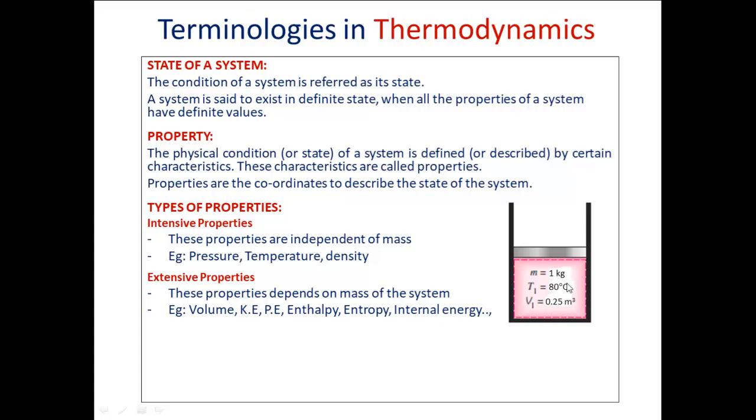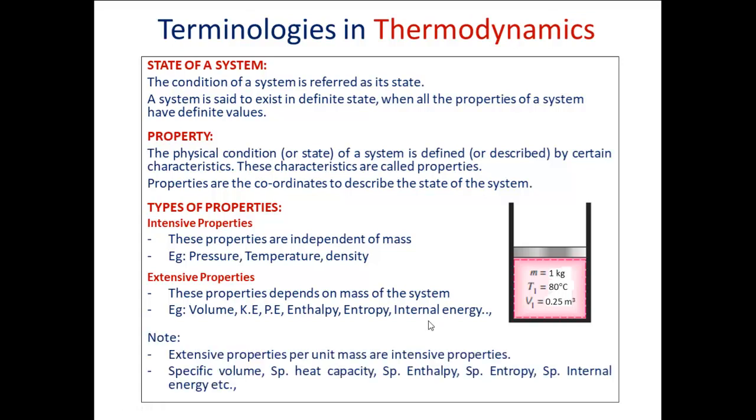Higher the quantity of matter, the more volume it is going to occupy. So depending upon the mass, the property volume is going to vary. Such properties we call extensive properties. Properties which depend upon the mass are called extensive properties. There are also other properties like enthalpy, entropy, internal energy. These are all considered extensive properties because in all these cases the properties depend upon the mass of the system.